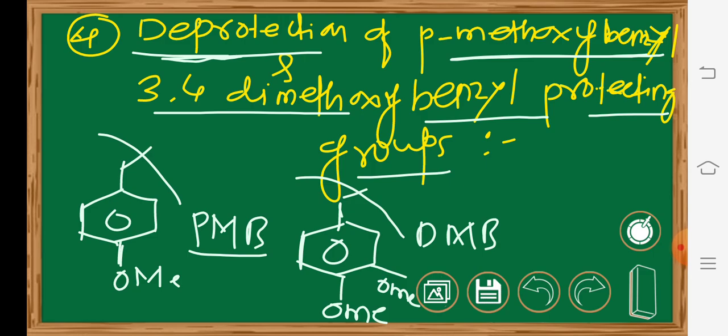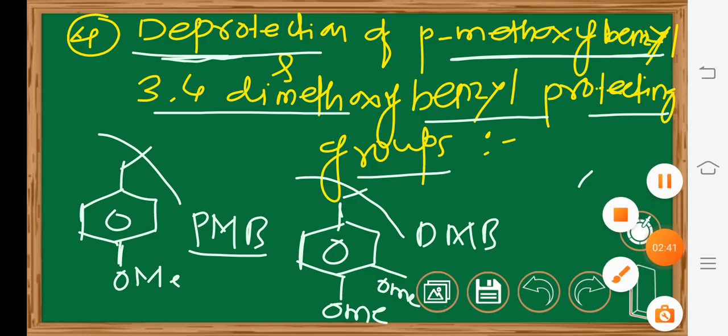In organic synthesis, you know the protecting group chemistry: to protect the active functional groups, we use these PMB as well as DMB groups, and for the deprotection, we use DDQ as a reagent to remove those groups. We will see one by one how it is applicable to deprotection in organic molecules.